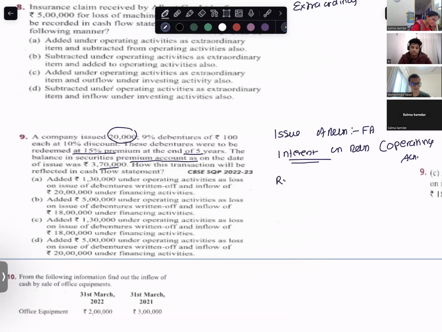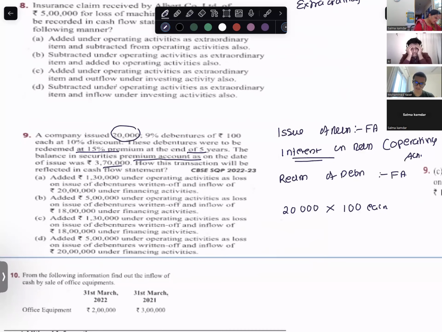Redemption of debentures is which activity? Also financing activity. How is this transaction reflected in the cash flow statement? So now what is happening? Which transaction do they want? How many debentures were there? There were 20,000 debentures of 100 each.